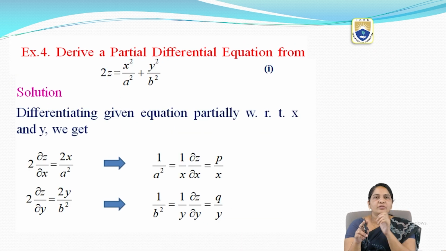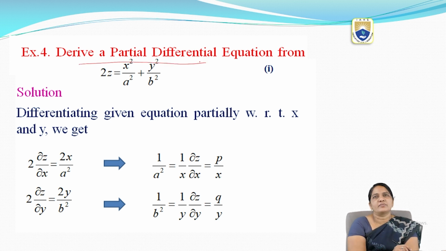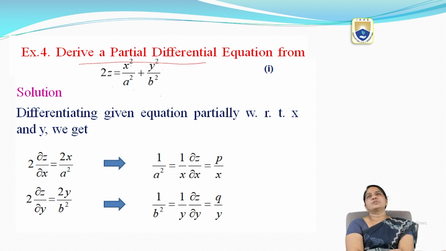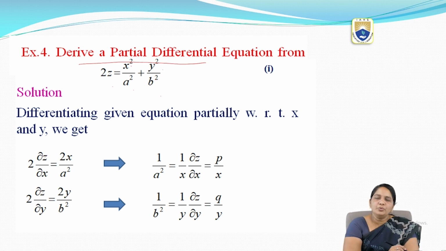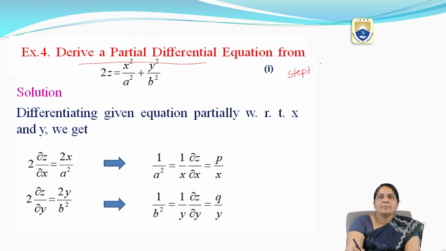Now I am going with one more example, that is, derive a partial differential equation from 2z equal to x square by a square plus y square by b square. Here the same procedure we can follow to form a PDE. What is the procedure? Step 1, differentiate partially with respect to x.